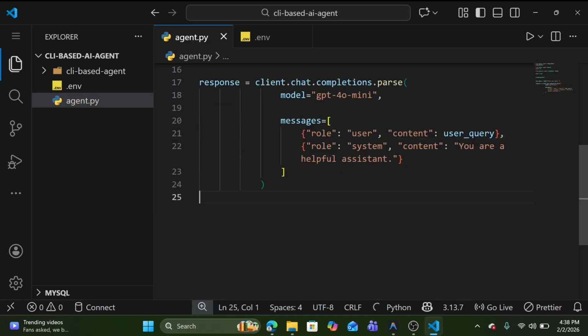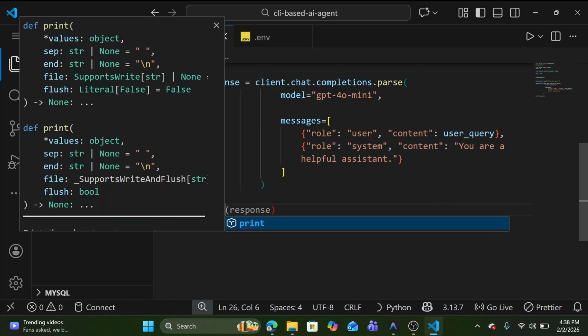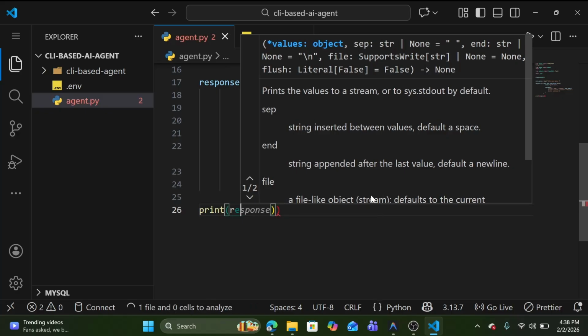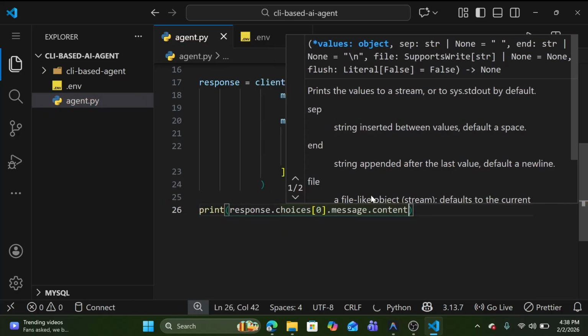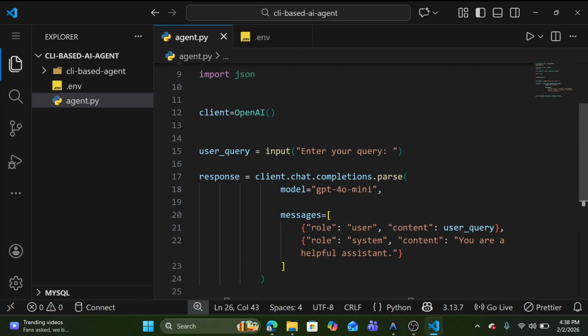Let me quickly print this response: print response.choices[0].message.content.